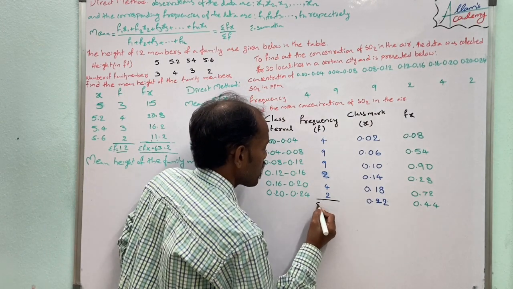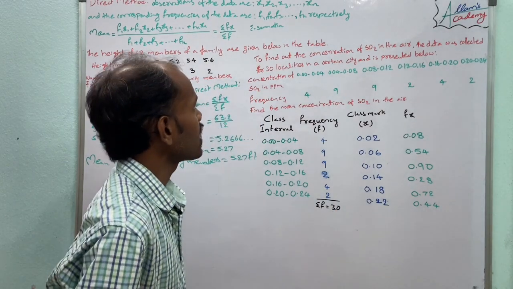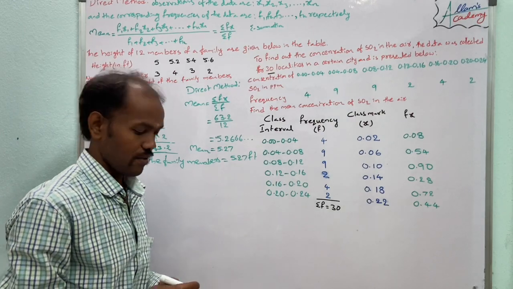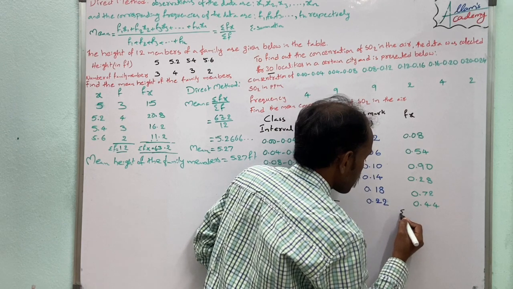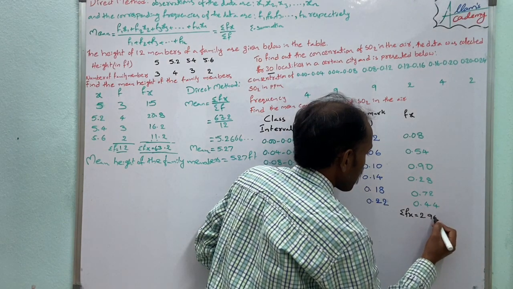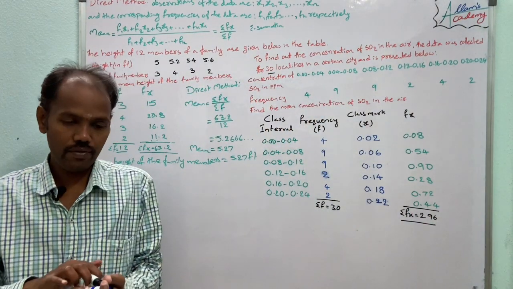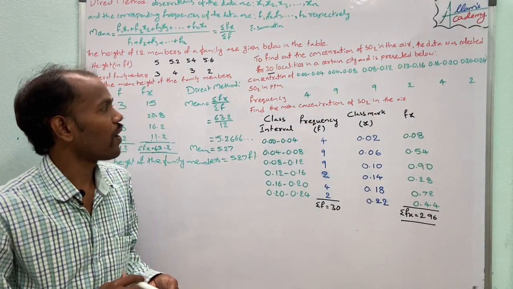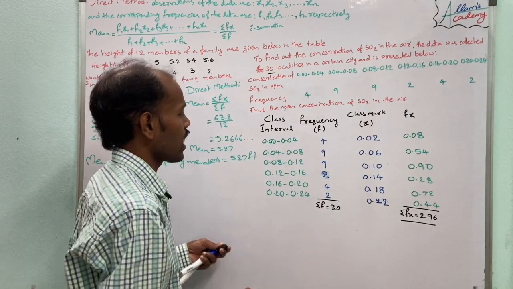Okay, now the sum of the frequencies and the sum of fx. Summation f is nothing but 30. Already here it is given for 30 localities. Now finding the summation fx, it equals 2.96. The summation fx value is 2.96.